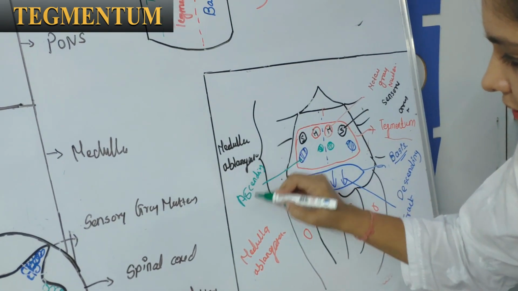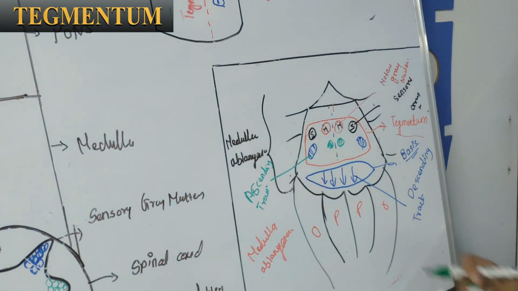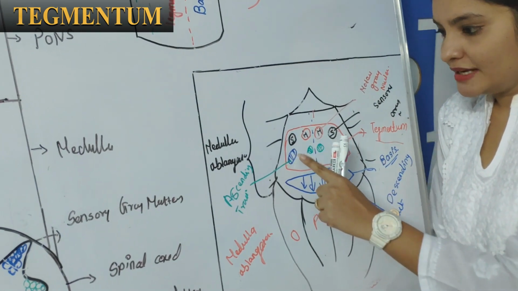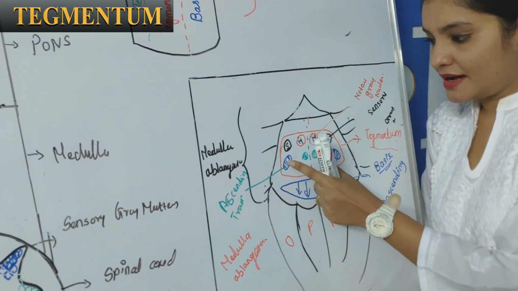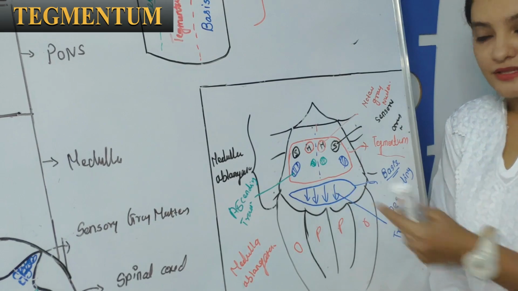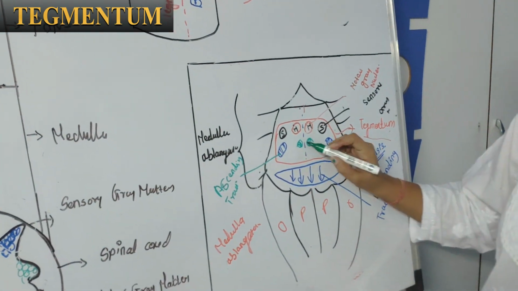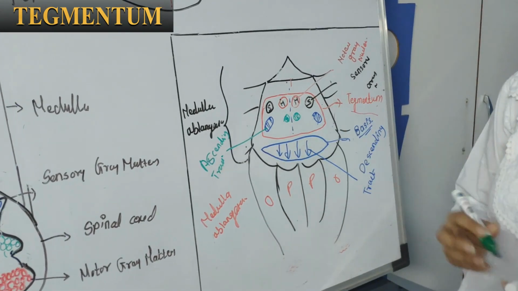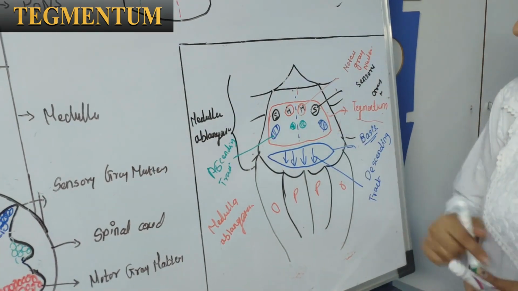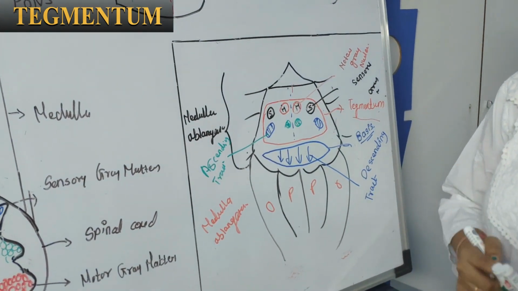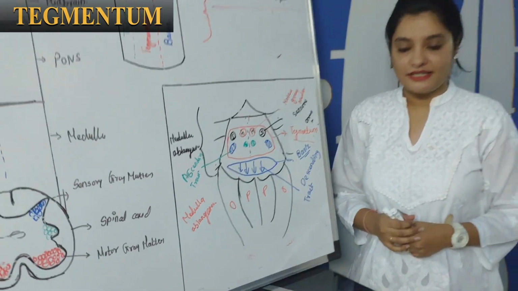Ascending tracts. Okay. We have seen motor nuclei, sensory nuclei, ascending tract. Few tracts are passing from the lateral part of the brainstem, tegmentum of brainstem, and few are passing from the medial part or the anterior. These are the most anterior, the anterior part of the tegmentum of brainstem.